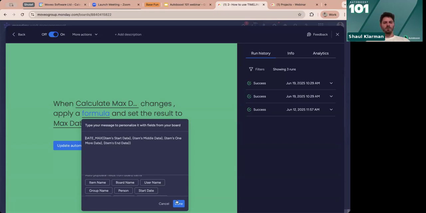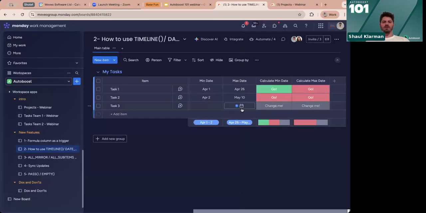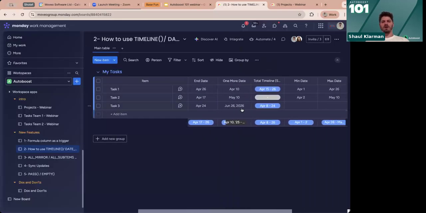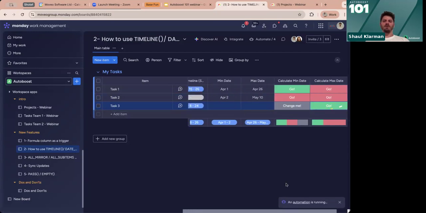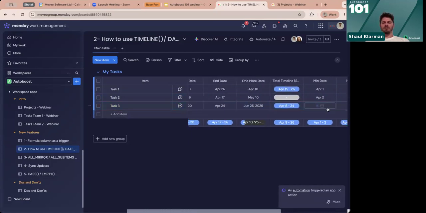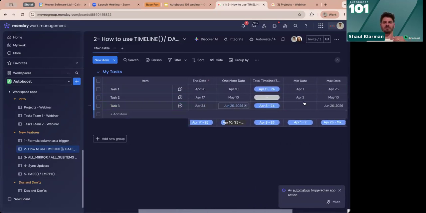Super simple. We close this, and then we say, where do we want to put it? And as we can see, we have a bunch of different dates in here. I'll ask it to calculate the max date. And as we can see, it runs. It will take a moment, but then eventually it will understand what is the latest. And as we can see, it puts it here.